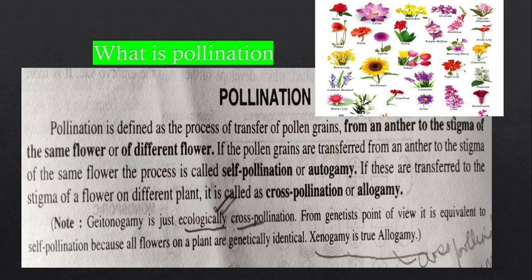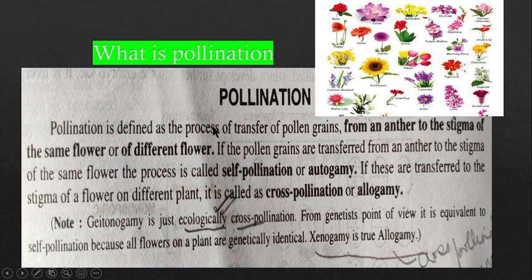So first we should look at the definition of pollination, that is, what is pollination. Pollination is actually the transfer of pollen grains from an anther to the stigma of the same flower or of different flowers. So please focus on this: it is a transfer of pollen grains from anther to the stigma, and the stigma may be of the same flower or of a different flower. So there can be two categories. One is known as self-pollination, also known as autogamy, and the other type of pollination is cross-pollination or allogamy.